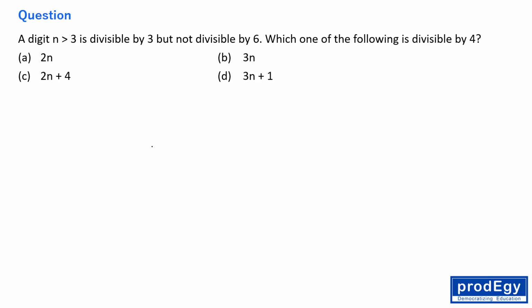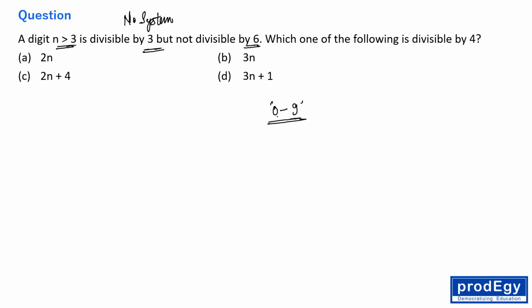This question again belongs to number system, right? The topic is quantitative aptitude. Okay. The question is saying: a digit n greater than 3 is divisible by 3 but not by 6. A digit greater than 3. How many digits do we have? We have 0 to 9. There are 10 digits, right?